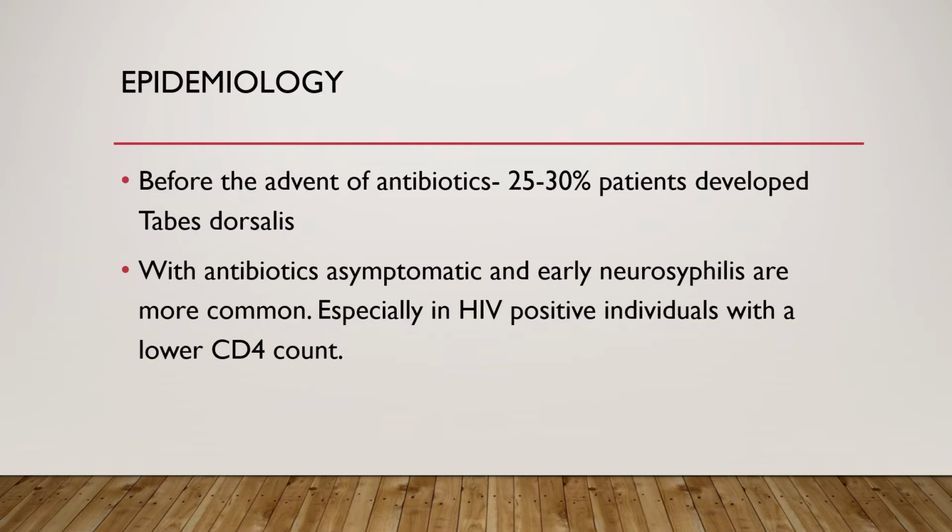Coming to the epidemiology, before the advent of antibiotics, about 25 to 30% of patients who had syphilis developed Tabes dorsalis. But with the advent of antibiotics, asymptomatic and early neurosyphilis are more common, and these are also common only in patients who are suffering from HIV and have a low CD4 count.